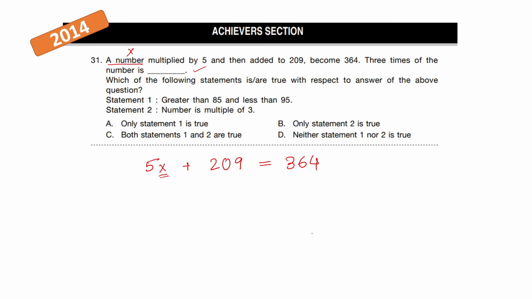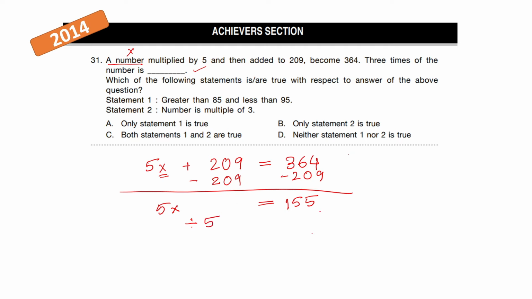How we solve this is whatever we do on left hand side needs to be done on the right hand side. So first step is that I subtract 209 from both sides. So what I'm left with is 5x is equal to, now 364 minus 209 is 155. Now I will divide both sides by 5. So what I get is x is equal to 31. Now they have asked 3 times of this number. That means 3 times 31. This is equal to 93.